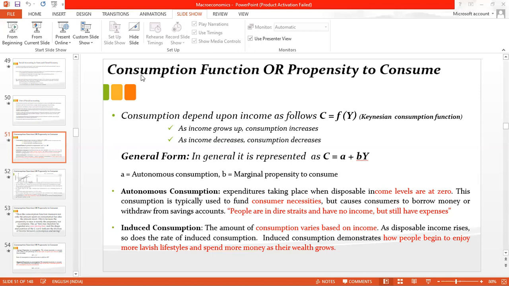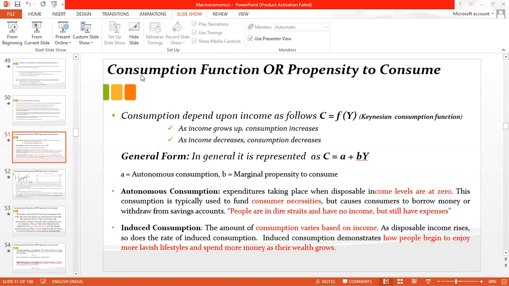The investment function came later on, we will discuss it further. But generally, whatever income we are earning is broadly divided into two categories: one, what we are consuming, and whatever is left, that is our saving.